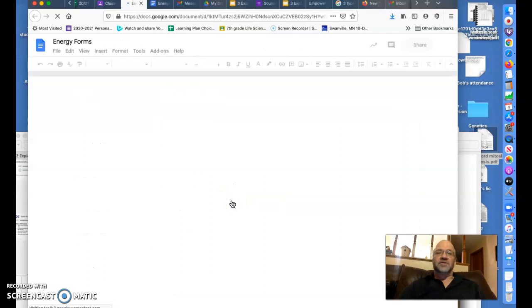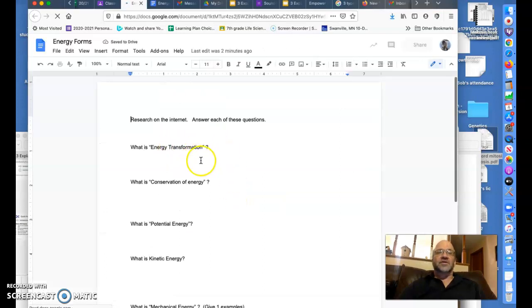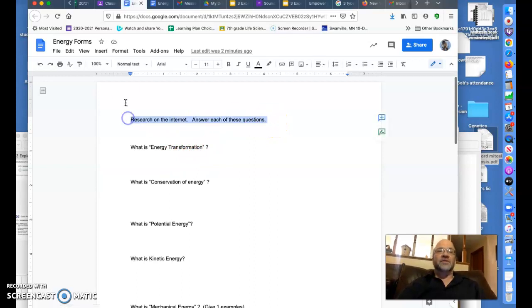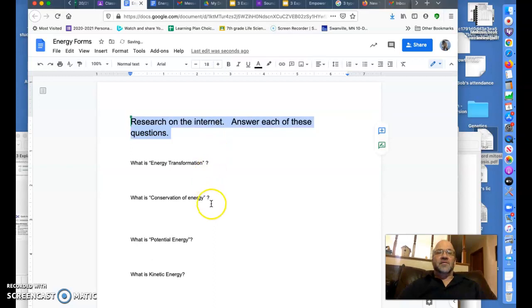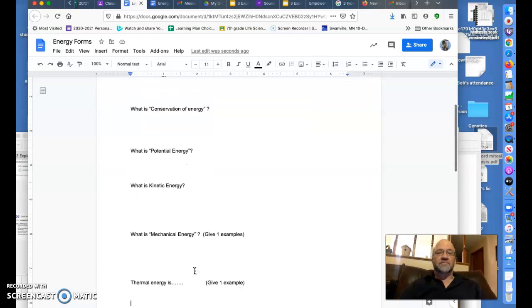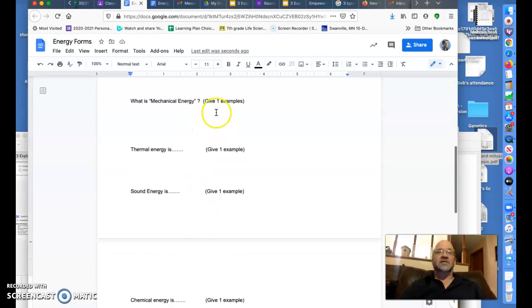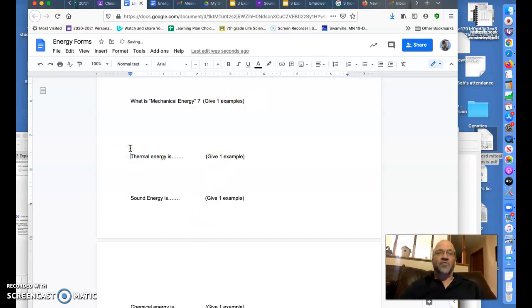So I'm going to open this up and just show you very quickly. You are going to look up what is energy transformation. You're going to research on the internet the energy transformation. What is conservation of energy? What is potential energy? What is kinetic energy? As we move down, we're going to have more. We have what is mechanical energy? Give one example.